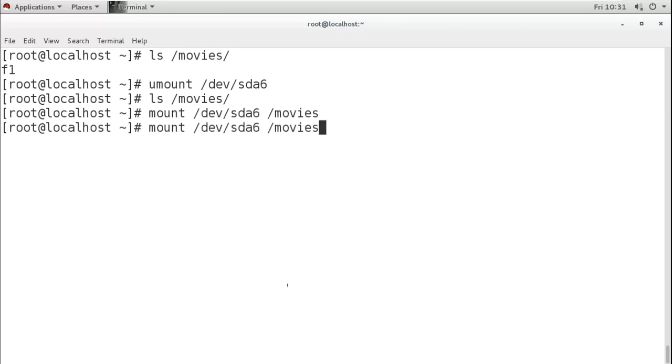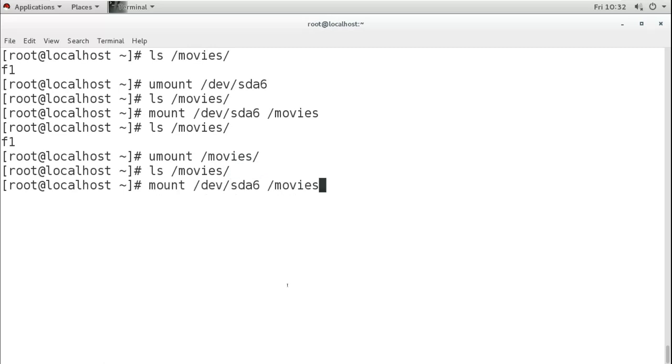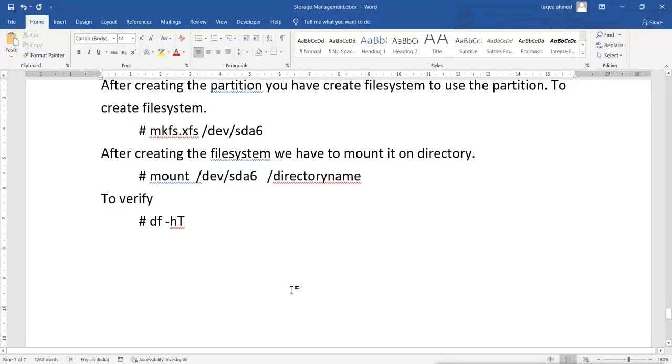Now I mounted again, and you can see the file again, because the file is in the partition. And we can unmount by using the directory name also, both will work. Now it is not showing the file. Now again when I mount, it shows the file. So this is how it works.